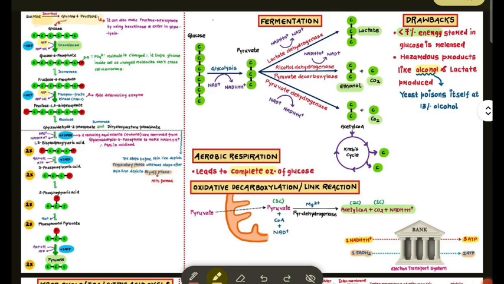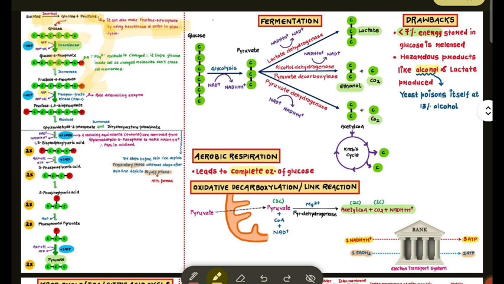Sucrose, with the help of the invertase enzyme, gives glucose and fructose. Fructose can be converted to fructose 6 phosphate using hexokinase, which means it goes directly to this step and then enters glycolysis. Then glucose, a 6 carbon molecule.